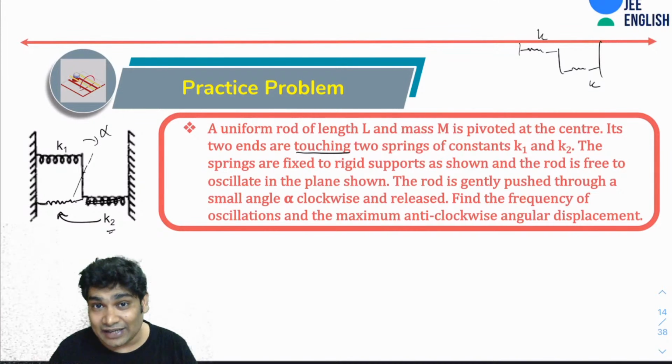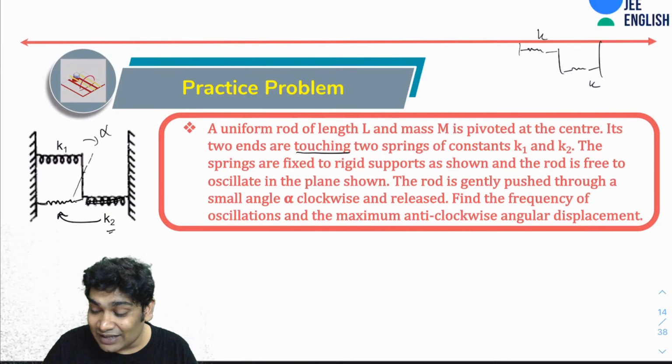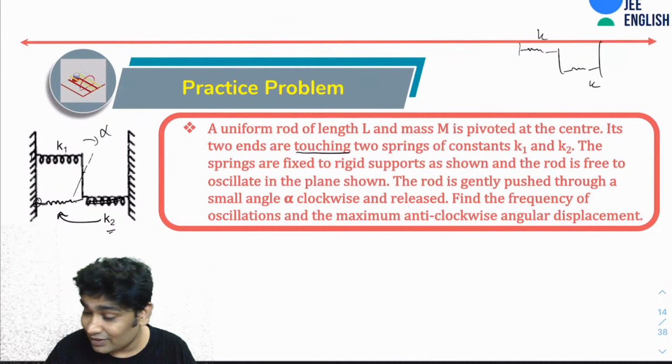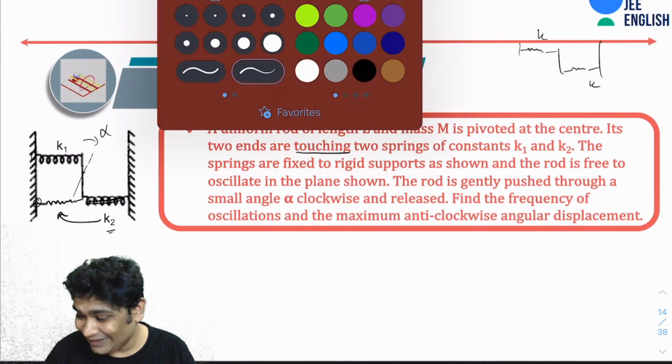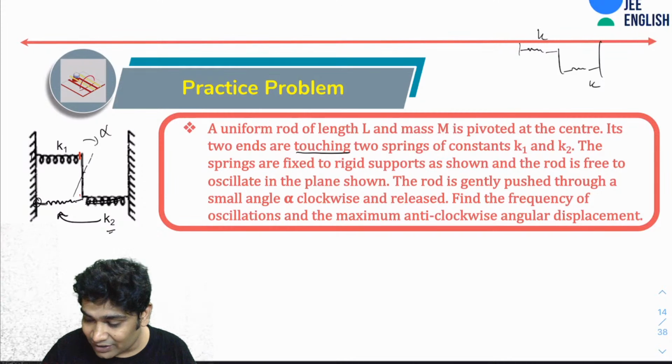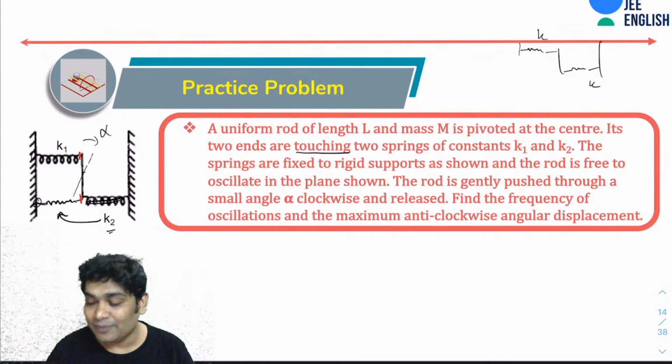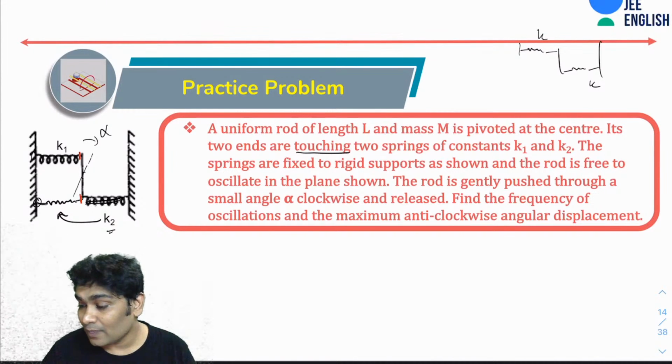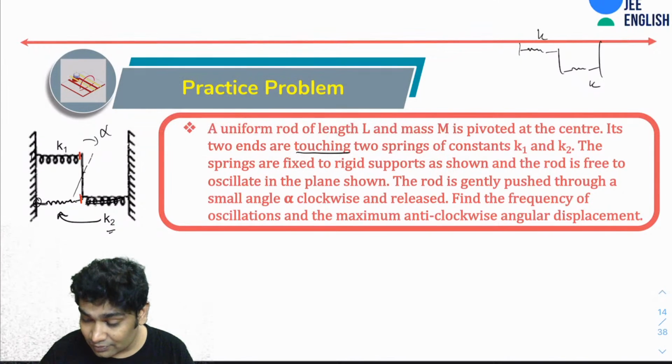No, the springs are attached to the wall. The springs are attached here. They are just touching the block. Okay, so let's draw this. So this is the ends of the spring. They are just touching the rod. They are not attached.